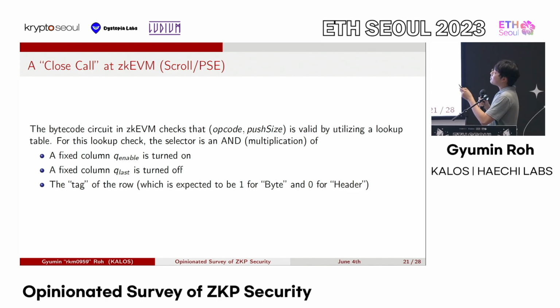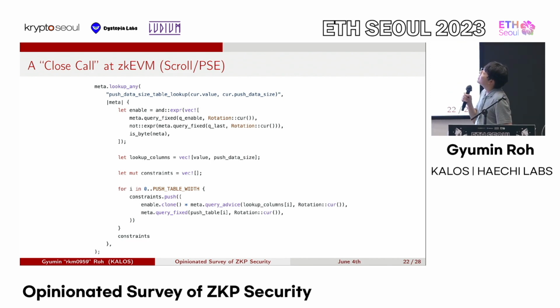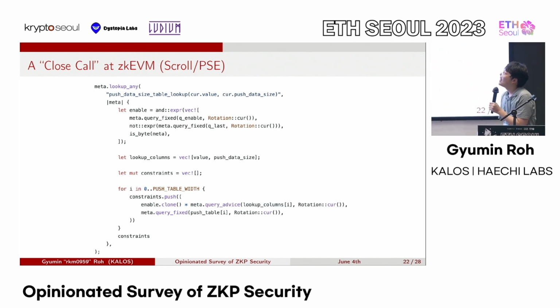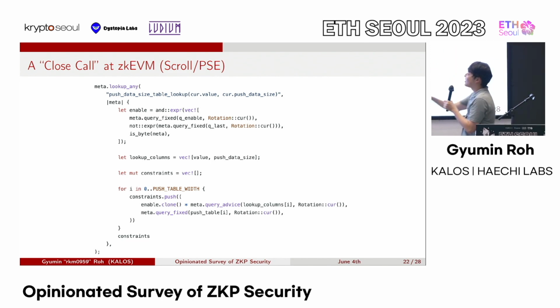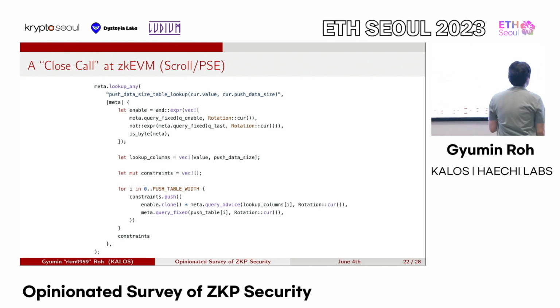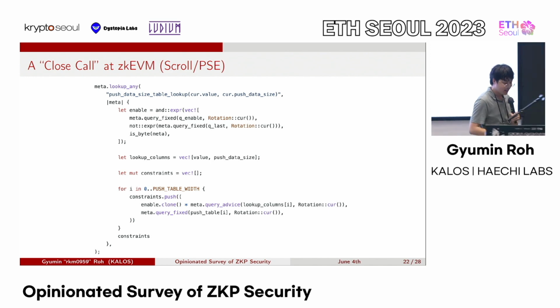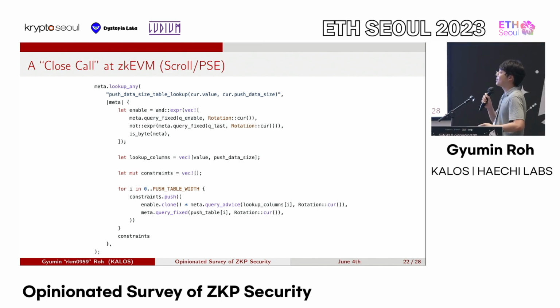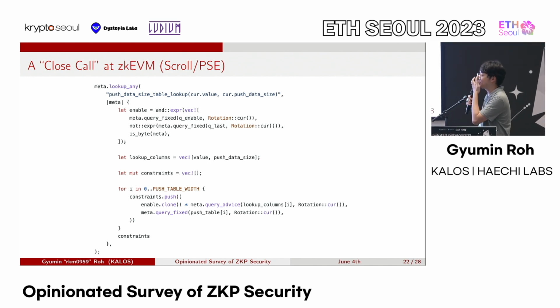So here we have the code. So basically, the enable is an AND, a multiplication of these 3 things, and the third is the is_byte thing, the tag, and this enable thing is used here to force the lookup argument to actually happen when enable is turned on.